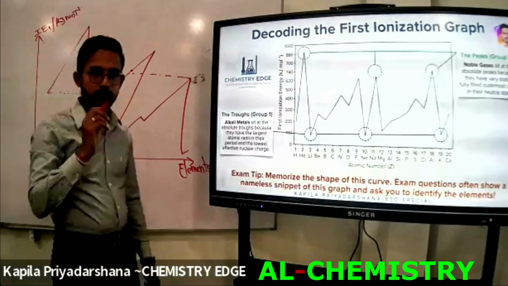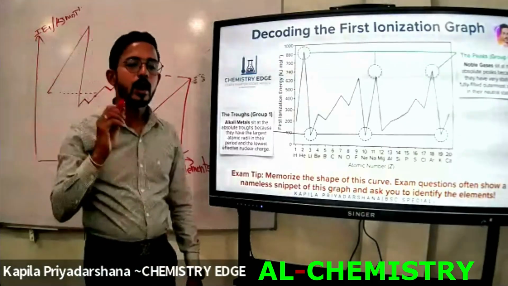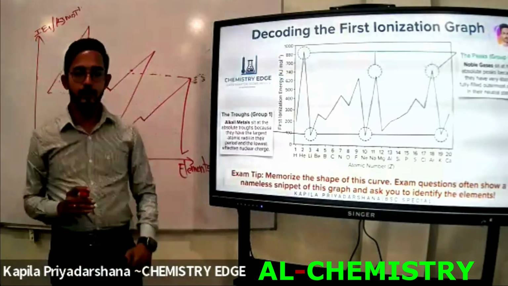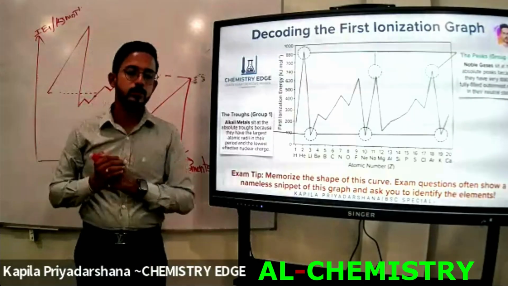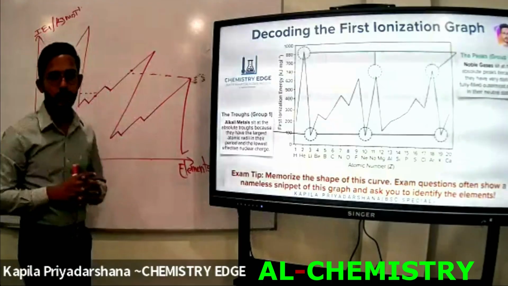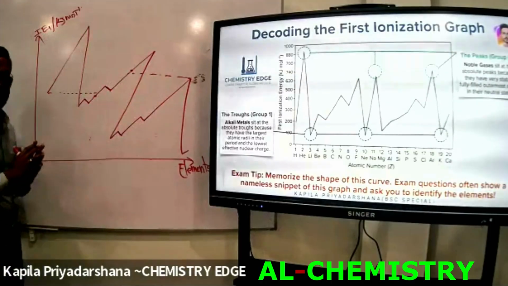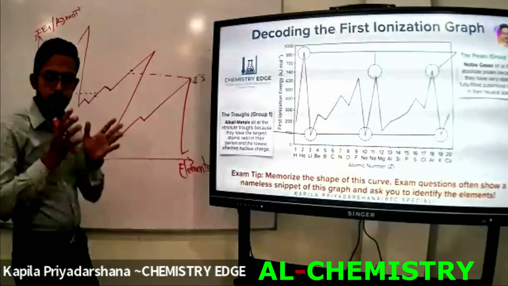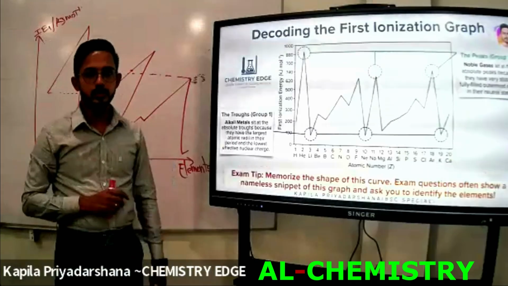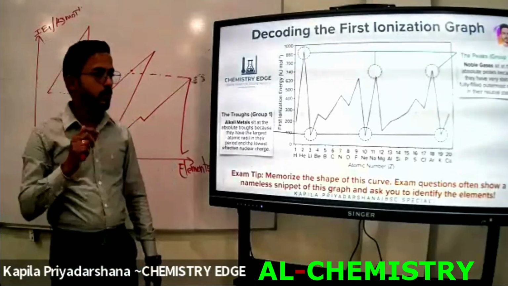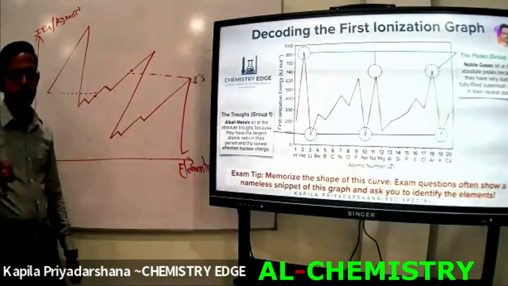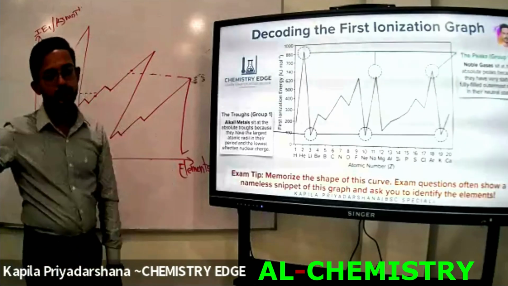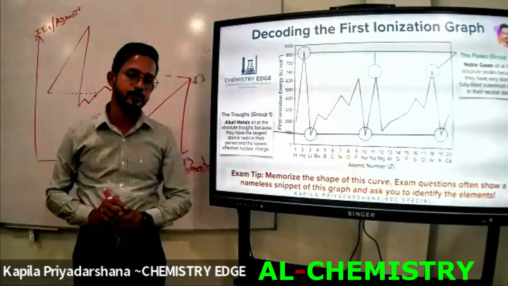The shapes of the first, second, and third ionization energy graphs are identical. There are no changes. Right? But the element that we start with can change. If it is first ionization energy, we are going to start from the first element. You know the first element is hydrogen.